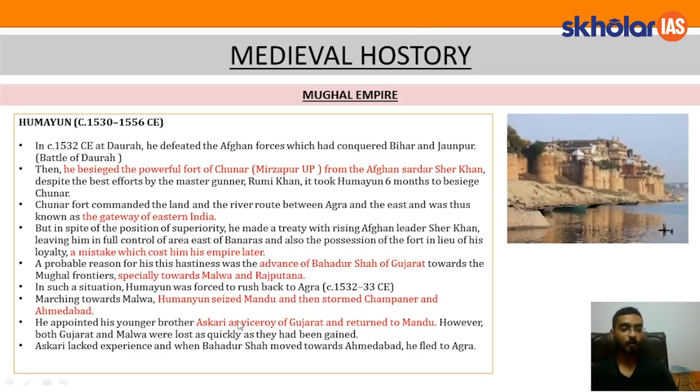Marching towards Malwa, Humayun seized Mandu and then stormed Champaner and Ahmedabad. After this, he appointed his brother Askari as the Viceroy of Gujarat and returned to Mandu. Now, both Gujarat and Malwa were lost as quickly as they had been gained. Askari lacked experience, and when Bahadur Shah moved towards Ahmedabad, he fled to Agra, leaving his territory in the hands of enemies. I hope this is clear to all of you.